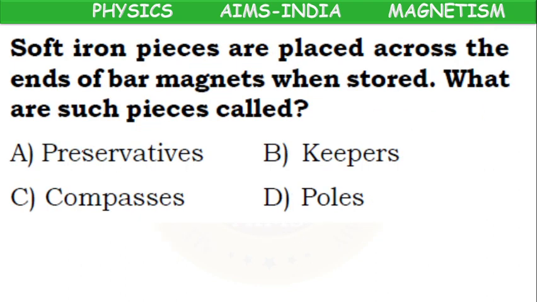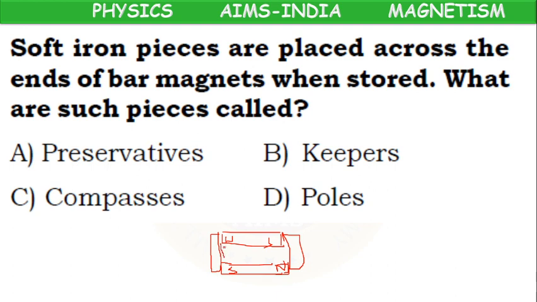Next, soft iron pieces are placed across the ends of a bar magnet when stored. What are such pieces called? Already we have told, magnets, if we keep them like that only, they will lose their magnetism property. So we have to place them in such a manner that opposite poles are along each other, and a soft iron piece should be kept across the ends, across the poles.